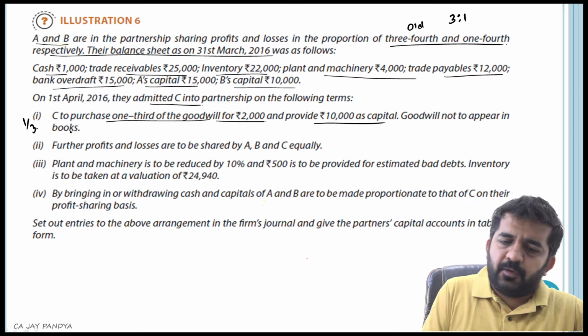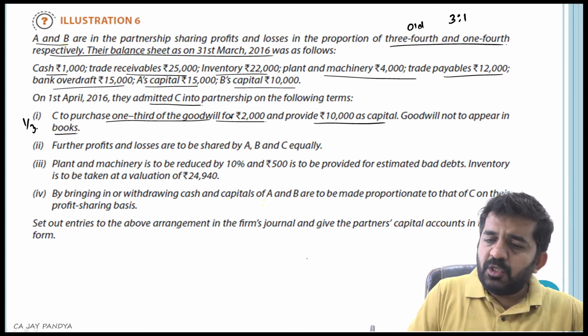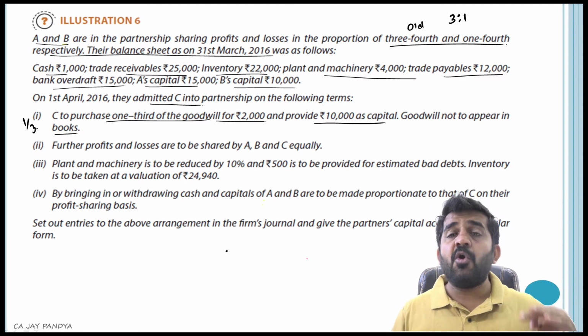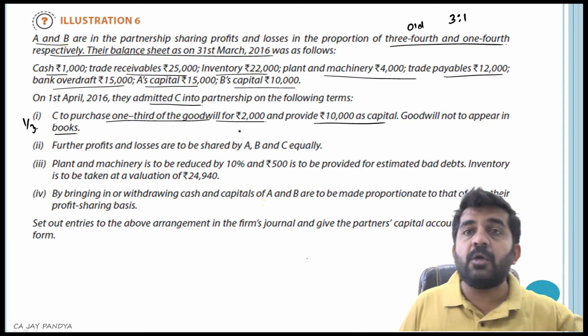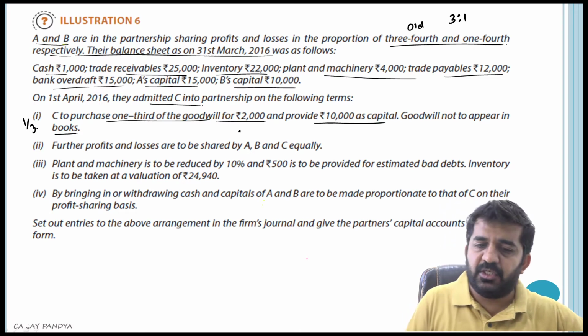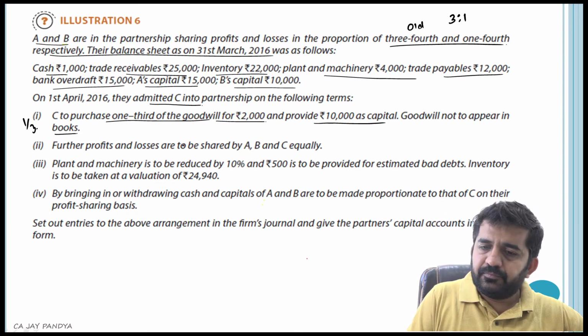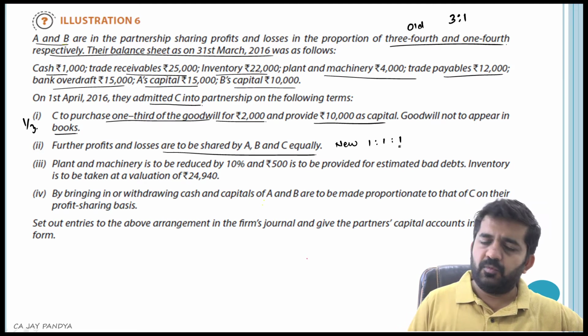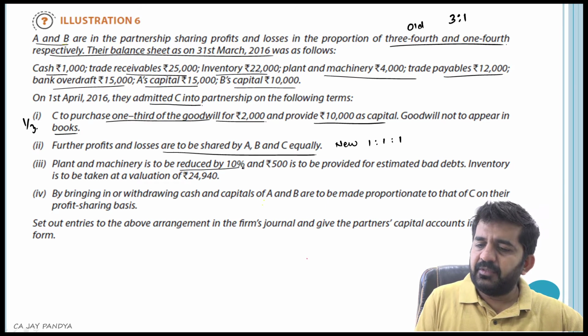Goodwill not to appear in the books. So what is 2,000? 1/3 of goodwill for rupees 2,000. So 2,000 is already the 1/3 share. You don't have to take 1/3 again to find out his share. Further profit and losses to be shared by A, B and C equally. So what is the new ratio? It is 1:1:1.